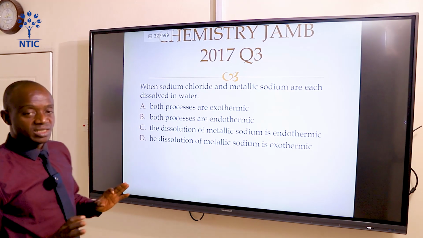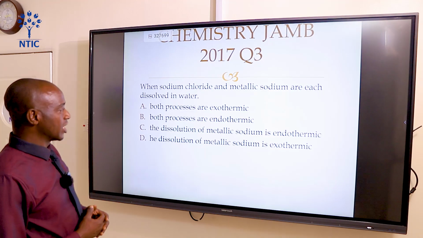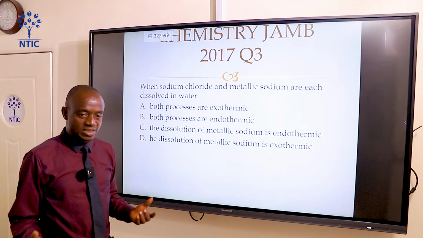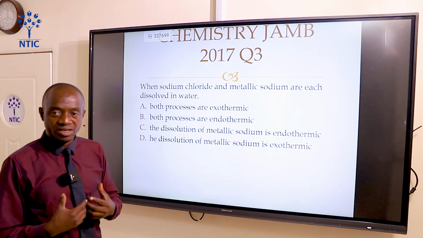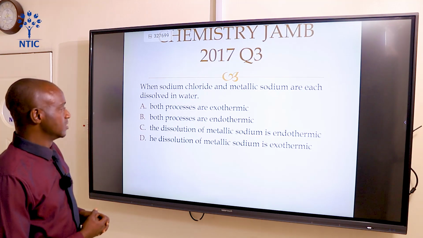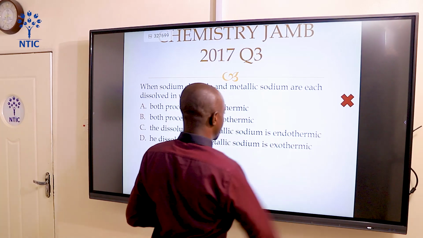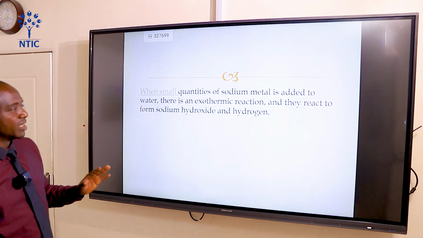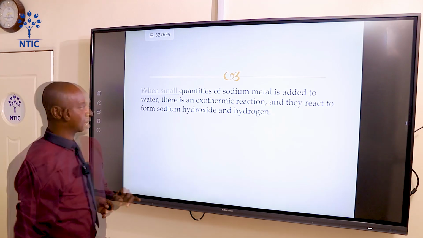Now we need to explain the difference between exothermic and endothermic. An exothermic reaction is a reaction in which the system is losing heat to the surroundings, while an endothermic reaction is a reaction in which the system is gaining heat from the surroundings. All right? Let's see the explanation. When a small quantity of sodium metal is added to water, there is an exothermic reaction.